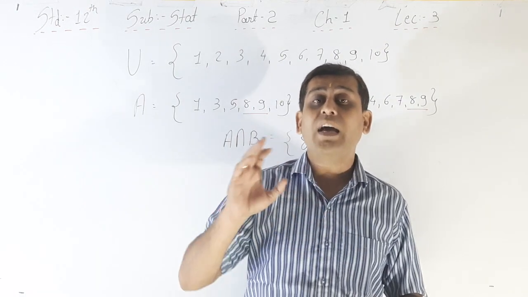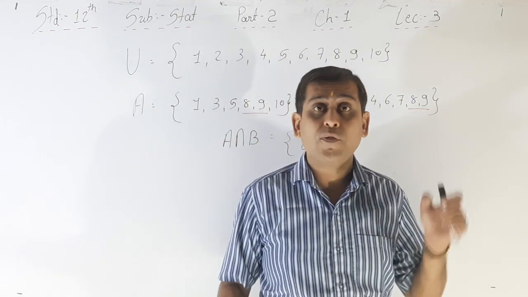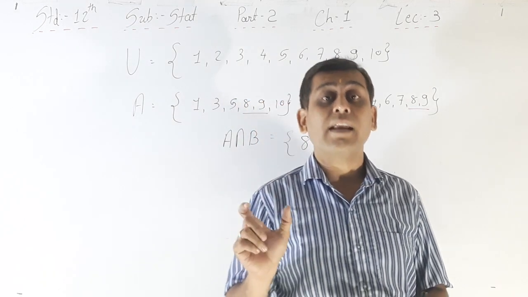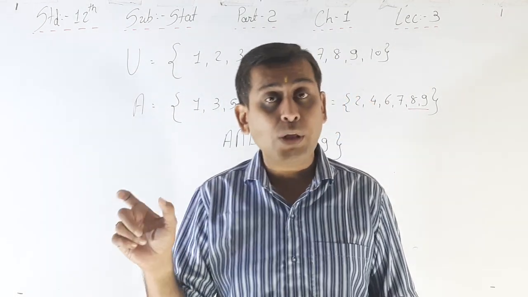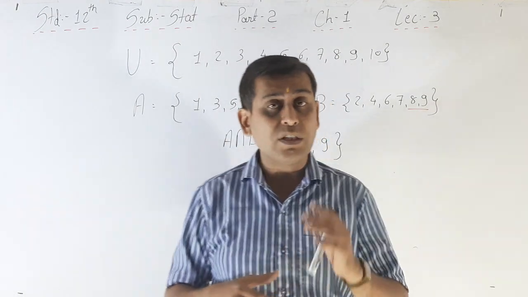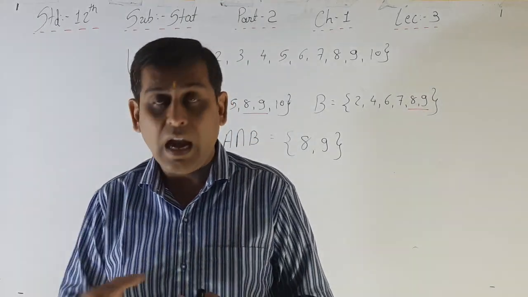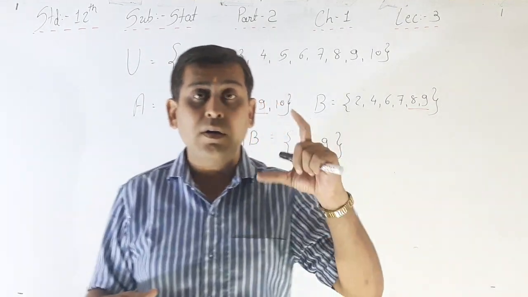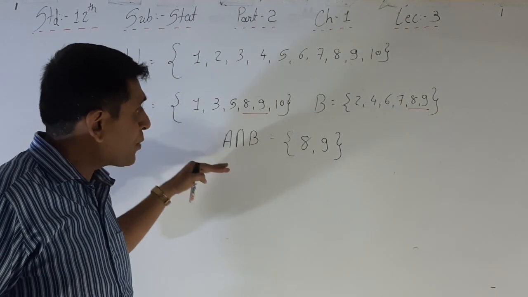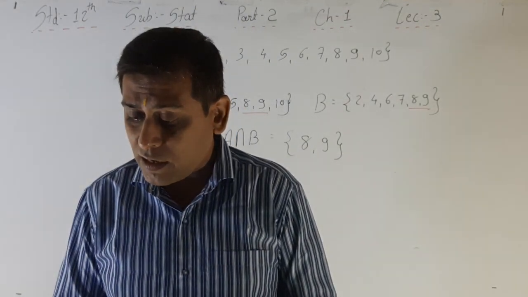You have to write down this definition in your fair book as well as this diagram, because whenever they ask in the board exam, they ask you to write down the definition of intersection, that is A intersection B, as well as to draw a Venn diagram. So you have to do that compulsorily in your fair book. I am giving you 1 minute to write down these in your fair book. While you are writing, I am explaining another new example. We'll discuss that.